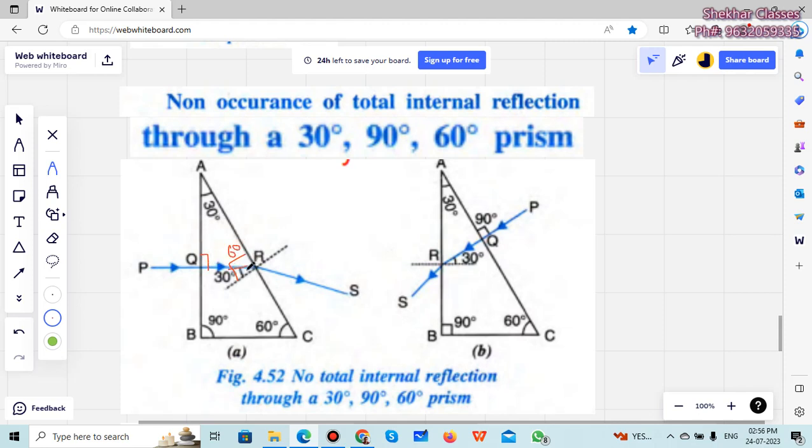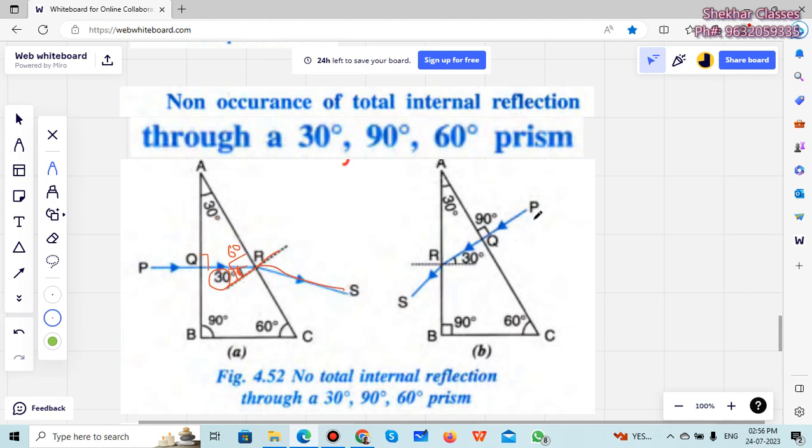If this is 60, then the remaining angle will be what? 30 degree. So we got 30 degree here. So the angle of incidence here is 30, which is less than the critical angle. So therefore it will not go through total internal reflection, it will go out, right?